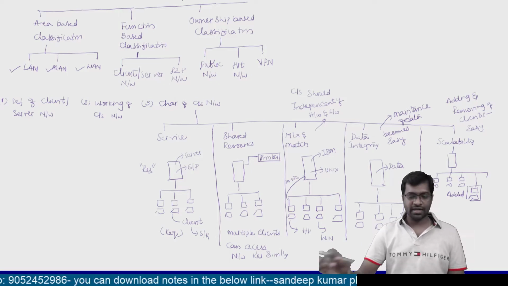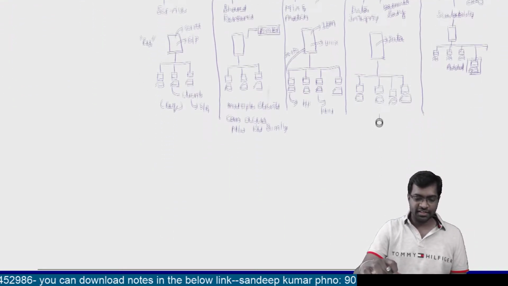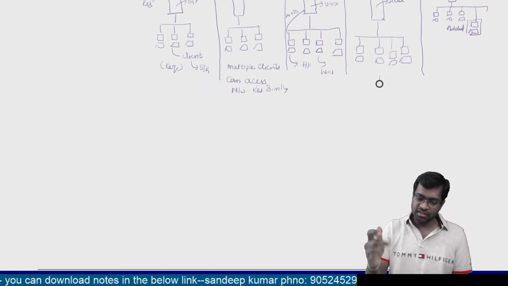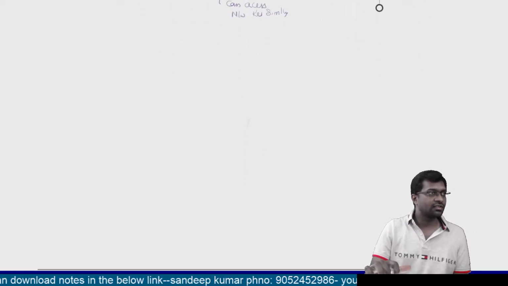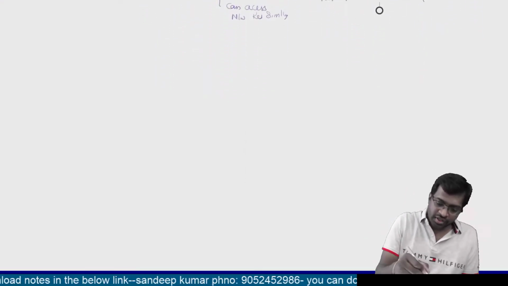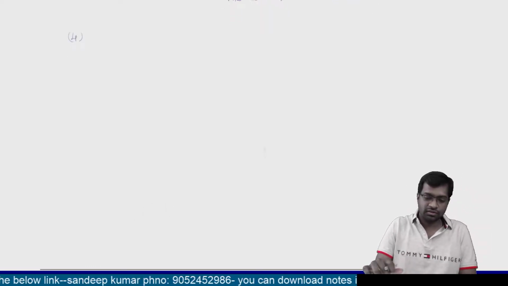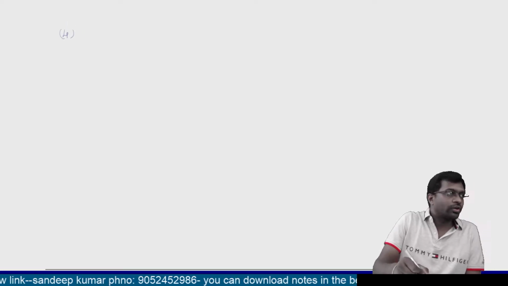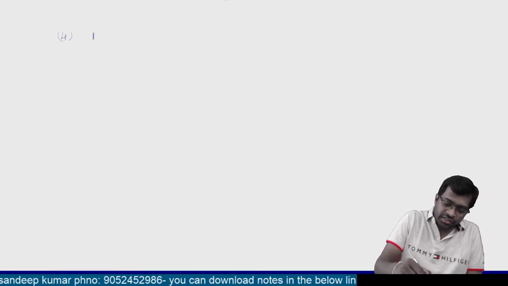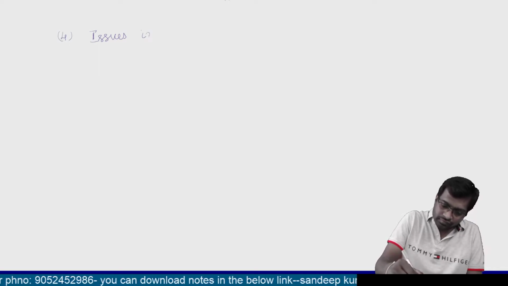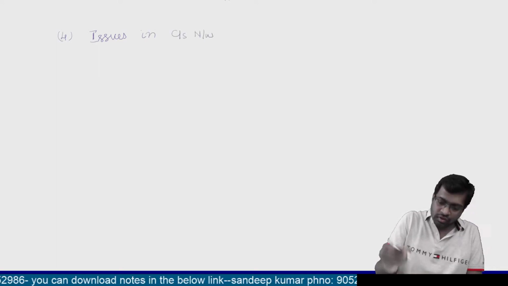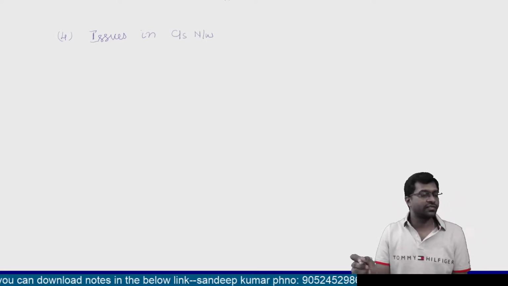So let us come back. Okay, now let us see the next. Okay, in client server networks. Now let us see the next topic, the fourth topic in the client server network. So what is the fourth topic? Issues in client server network. Now let us see what are the issues in client server network.